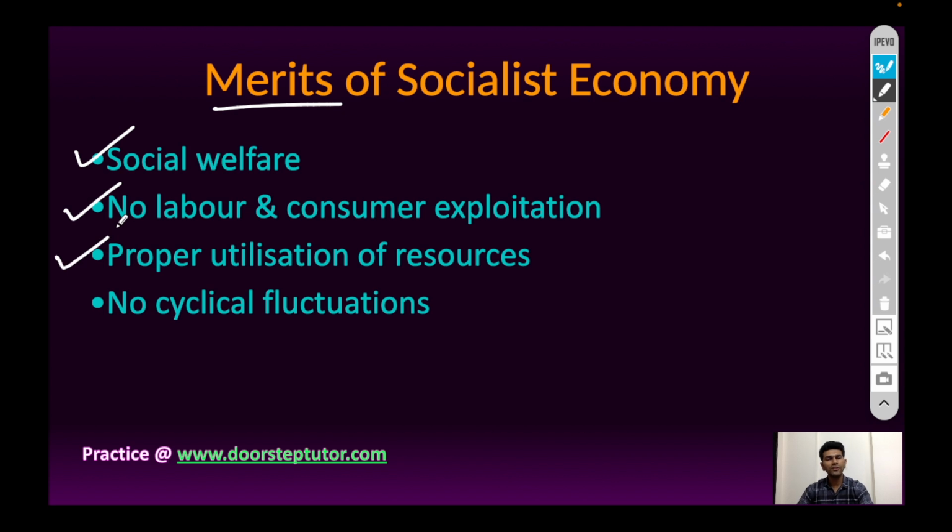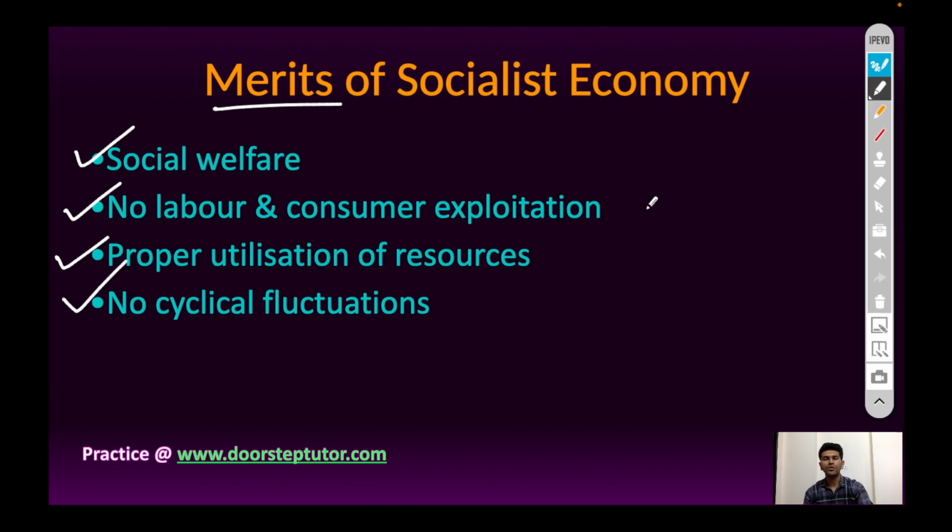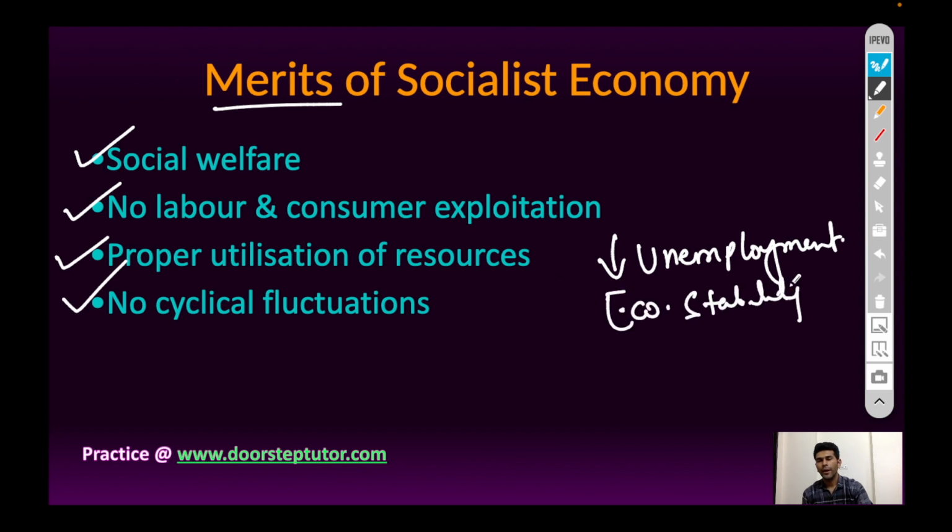Next, proper utilization of resources. Socialist economy is the planned economy. There will be better utilization of resources. Since competition is absent, there is no wastage of resources on advertising and sales promotion. No cyclical fluctuations. In socialist economy, unemployment is minimized, business fluctuations are eliminated, and ultimately ensures economic stability and rapid economic growth.